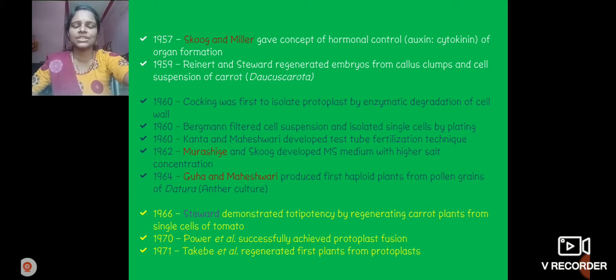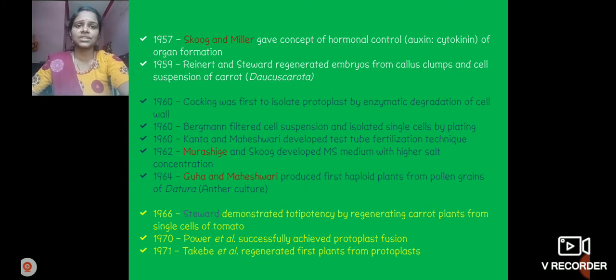In 1962 Murashige and Skoog developed MS medium with higher salt concentration.